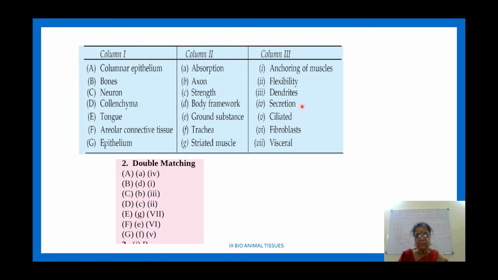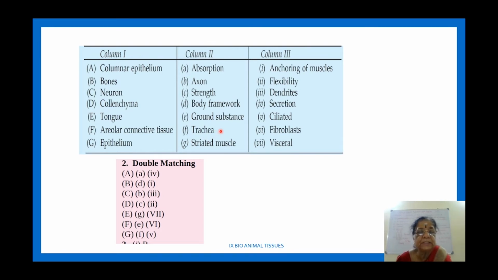Mouth watering, isn't that secretion? Then areolar connective tissue has ground substance and it has fibroblast. The last one, epithelium, has trachea.